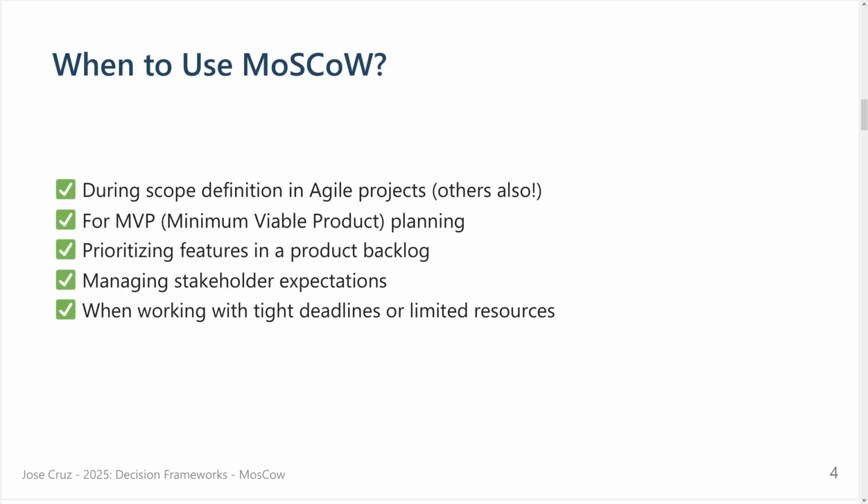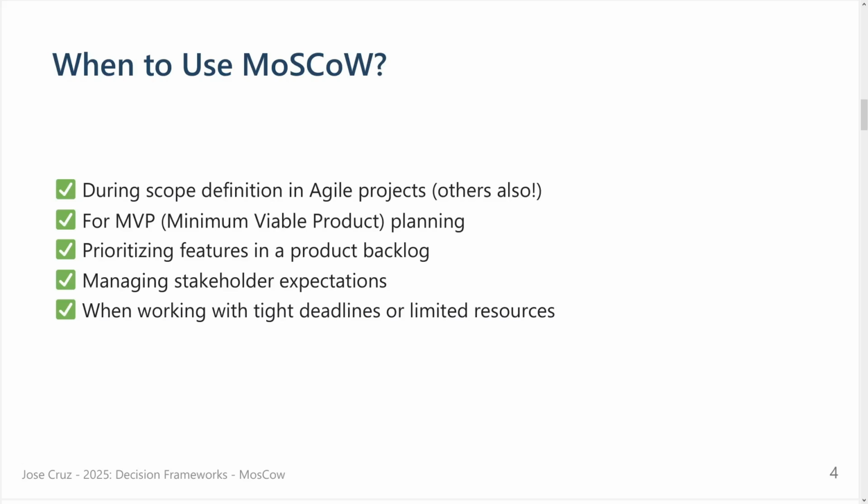You want to make sure that you have the minimal thing that can impress, that can create a big impression, or maybe you want to test some features to make sure that the product aligns with what you expect. So the MoSCoW is quite nice, because remember that you always start with the must and then with the should. Okay, prioritizing features in a product backlog.